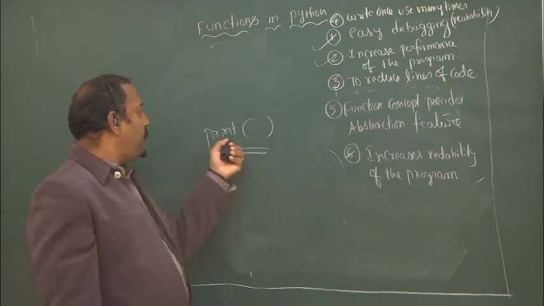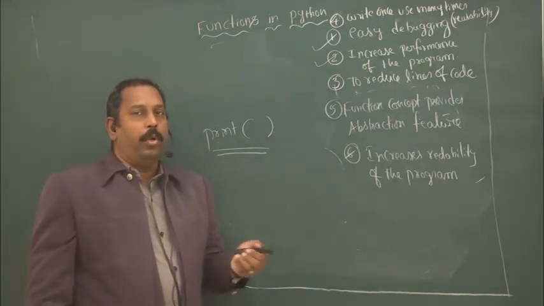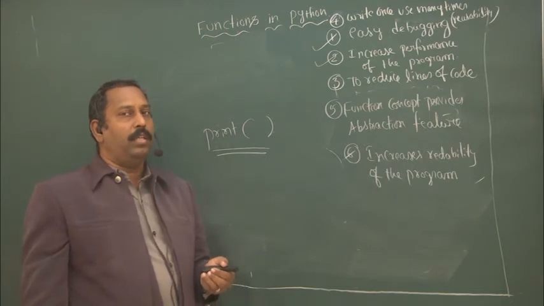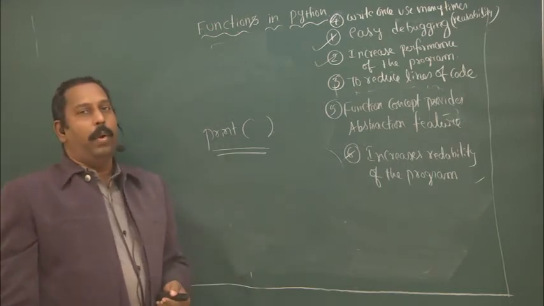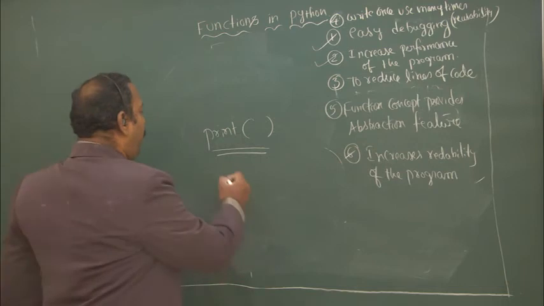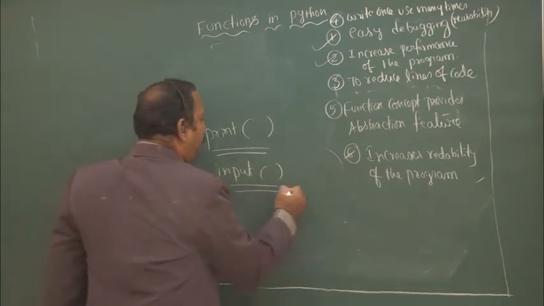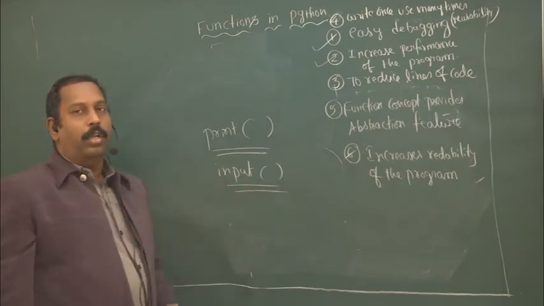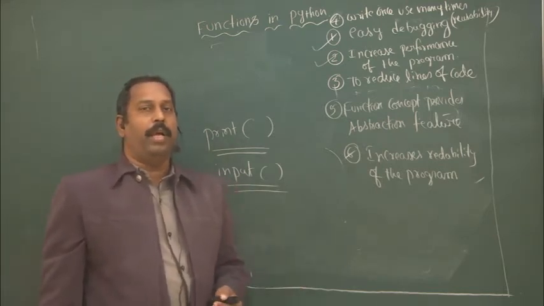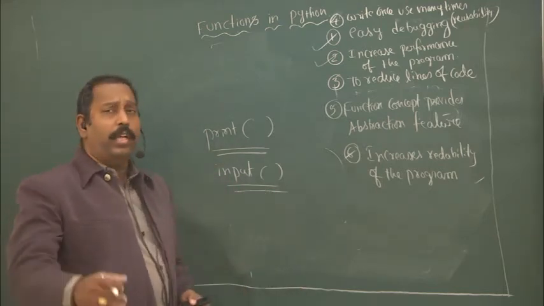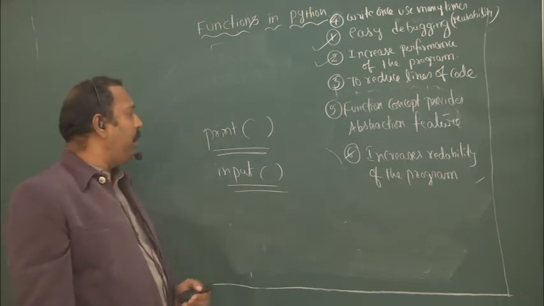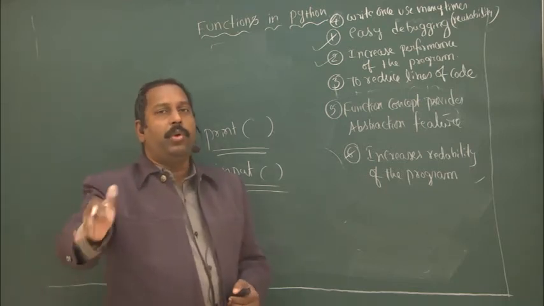So this print function will perform a particular task. What is the task? Only printing the values. Similarly we are using another function called input. What is the use of this function? To read values from the keyboard. The input function is used to read values from the keyboard, so it will perform only that particular task. So a function can be used to perform a particular task.